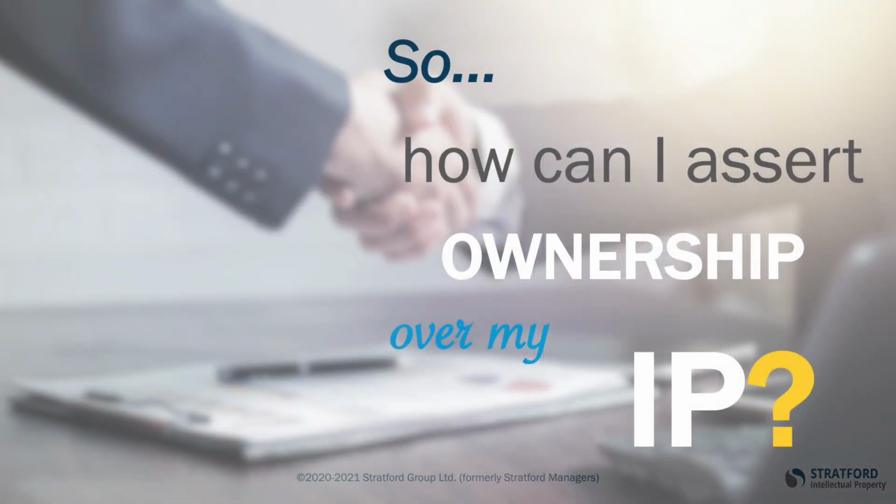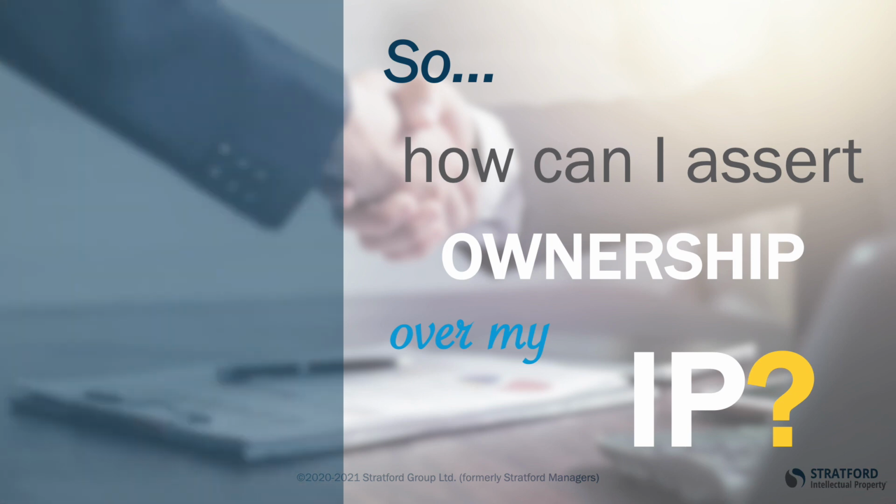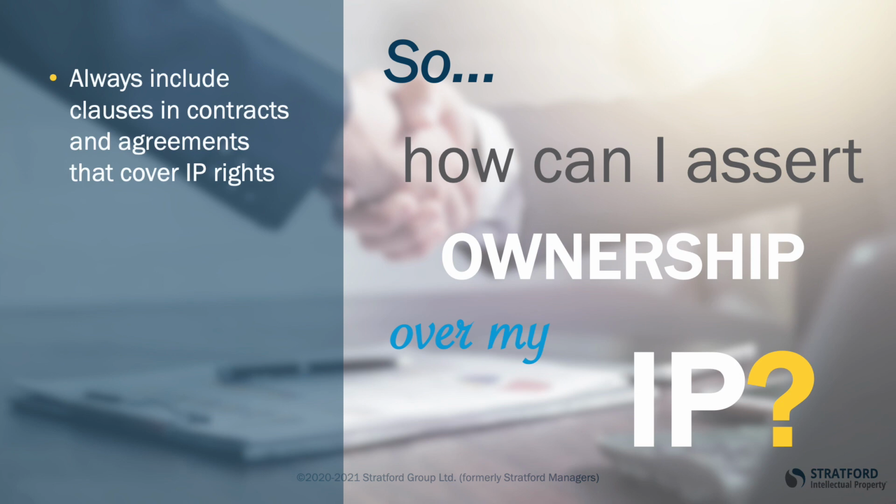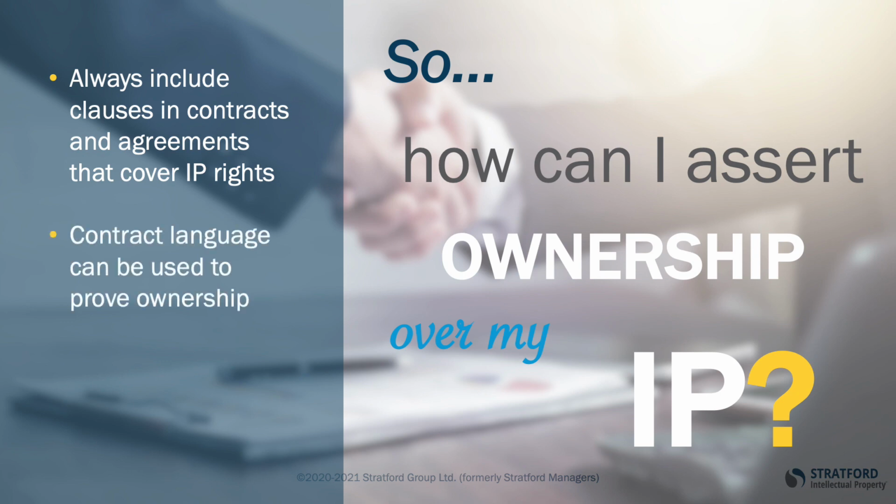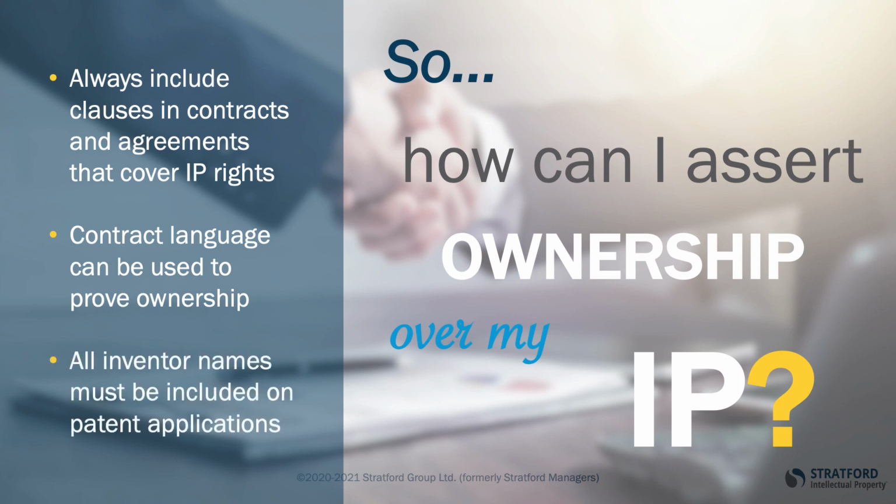IP is a valuable asset, so it's important that your company rights are protected when it comes to IP ownership. To protect your investment and claim ownership, it's important that all contracts include language that covers IP appropriately. In the event that there are any issues down the road, these contracts can be used in lieu of inventor signatures to prove your ownership with the patent office. Should a dispute arise, remember that inventor names must remain on the patent application regardless of their status within the company.